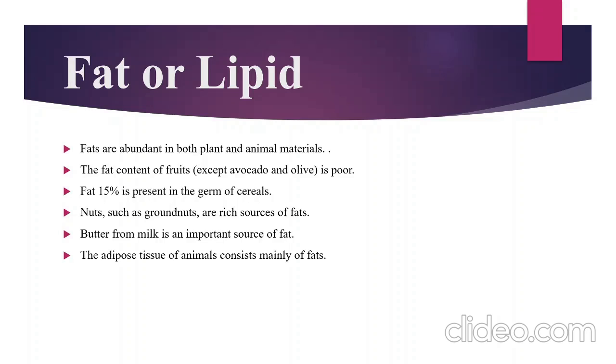Cereal germ contains 15% fat. Nuts like groundnut are a rich source of fat. Butter from milk is also an important source of fat. Then the adipose tissue of animals consists mainly of a high amount of fat.